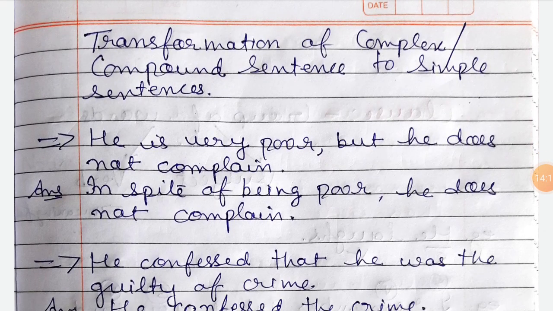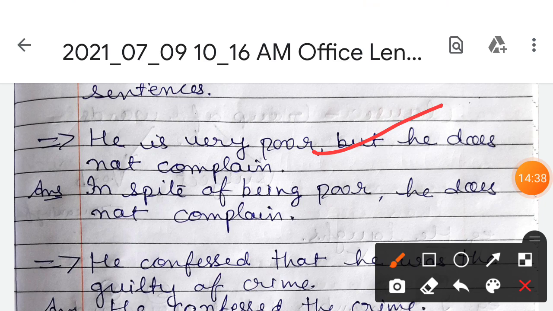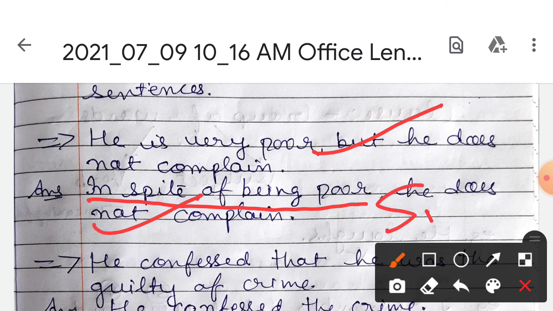Transformation of complex and compound sentence to simple. Means we have to change to a simple sentence. In the simple sentence we have one clause, one finite verb. Okay. So how will we change it? Look at this. He is very poor, but he does not complain. So this is a compound sentence, and we have to change into simple. In spite of being poor, he does not complain. This is the simple sentence. We have changed into simple.